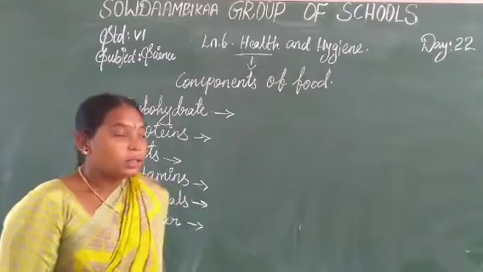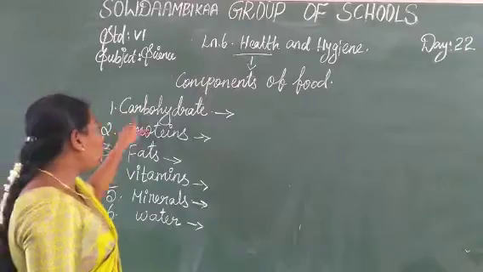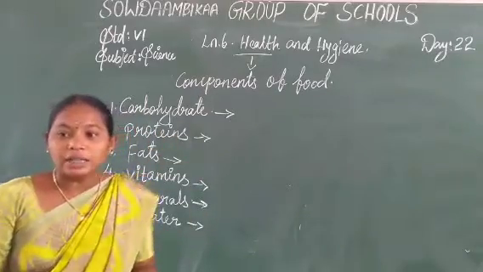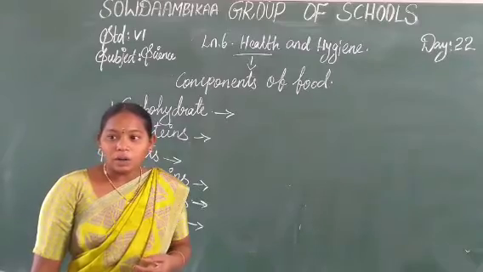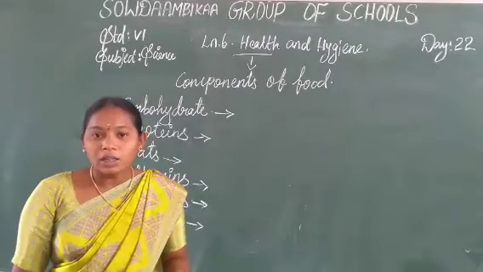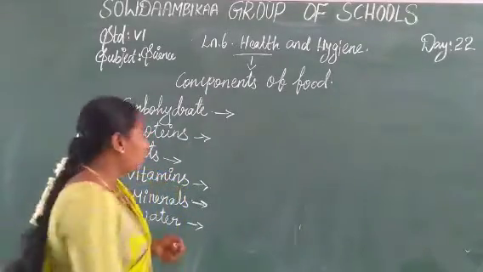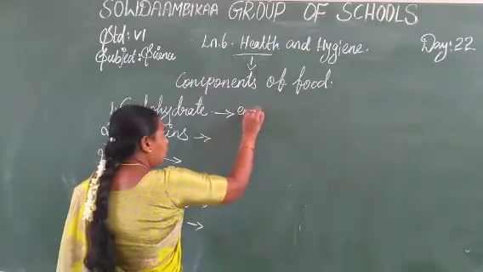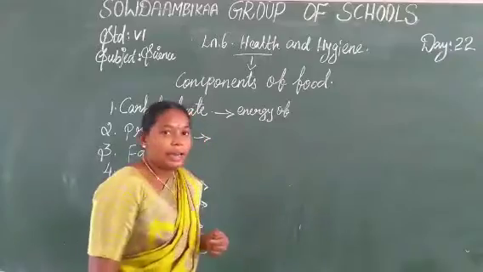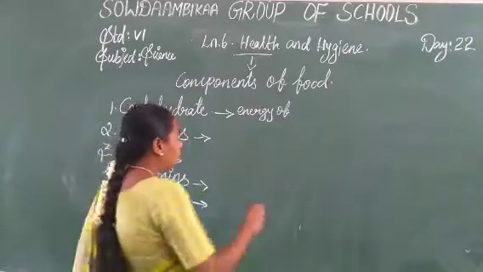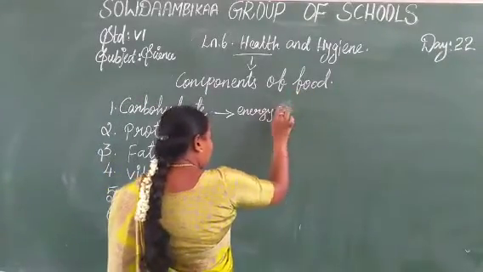How do you understand? So next one is the carbohydrates. The carbohydrates give energy for our body. Okay, the energy giving components of food.